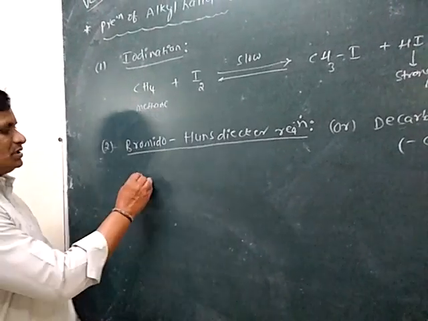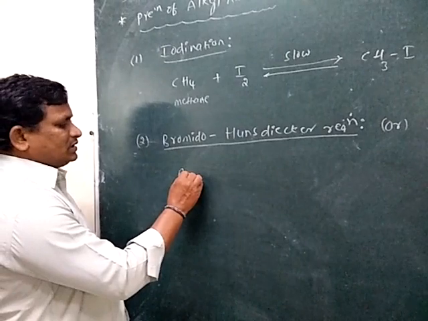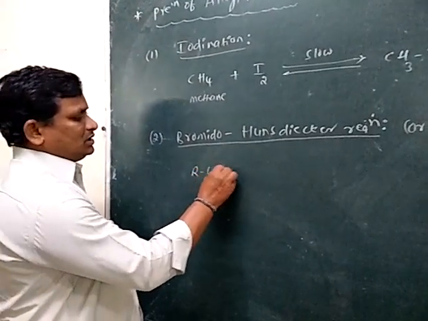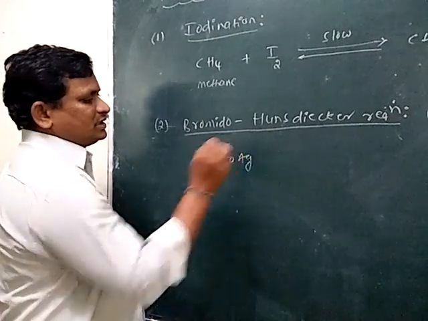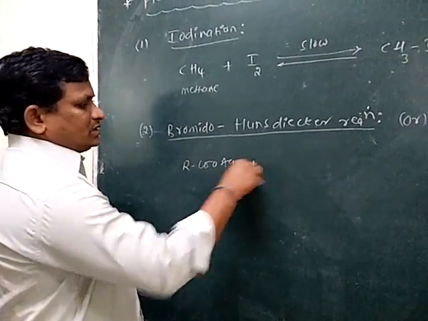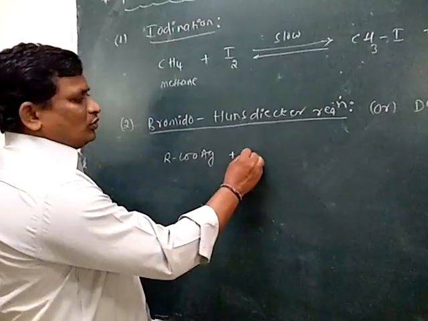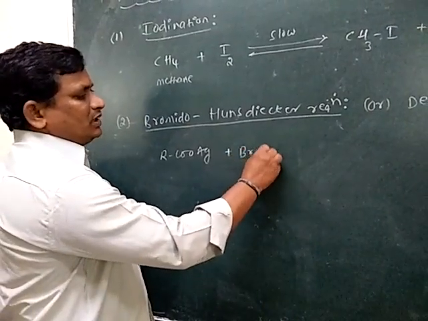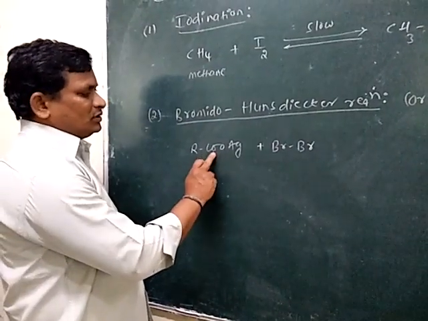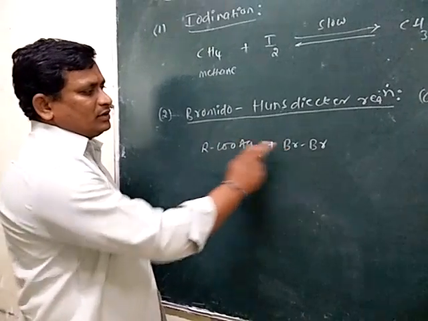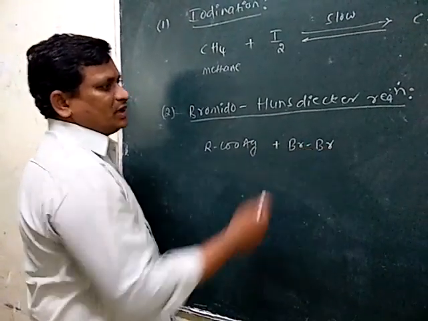In this reaction, the silver salt of a carboxylic acid is treated with bromine. With removal of CO2, the alkyl group combines with bromine, and silver combines with Br.